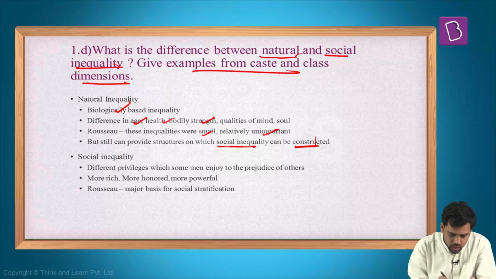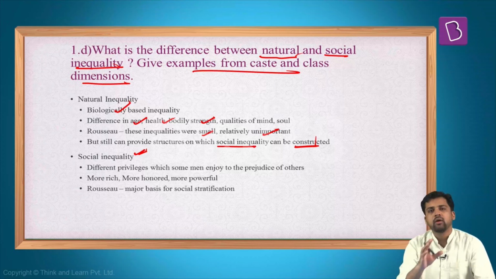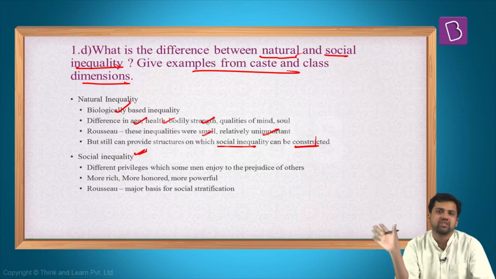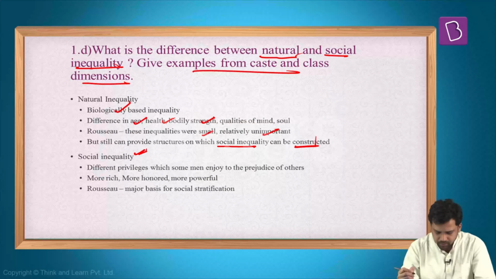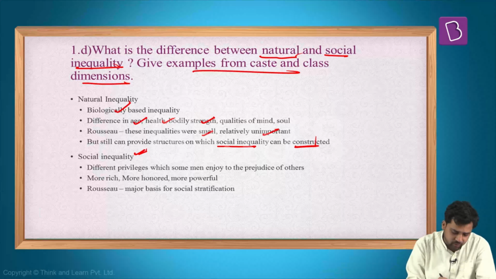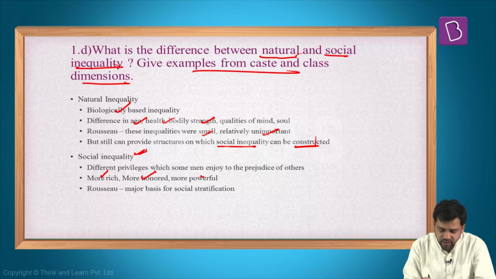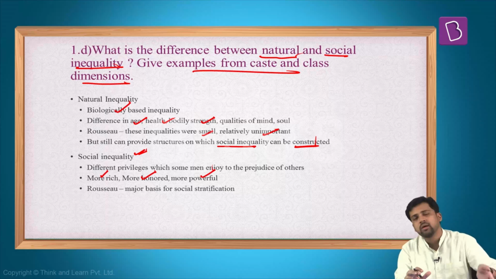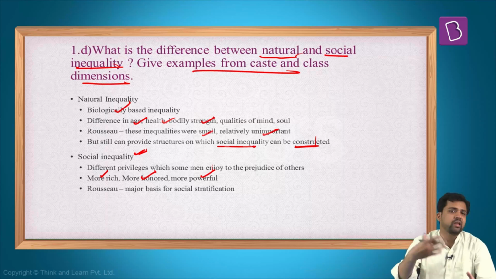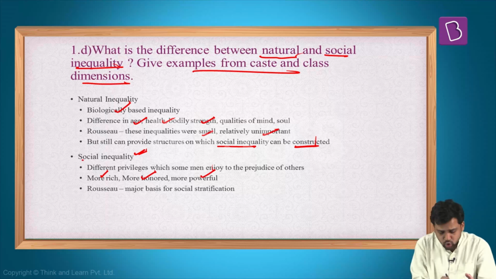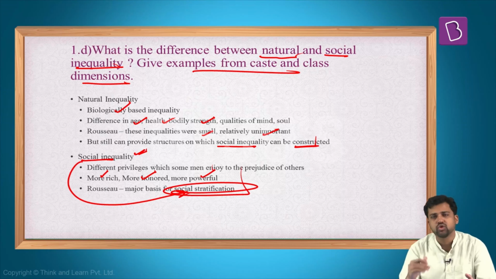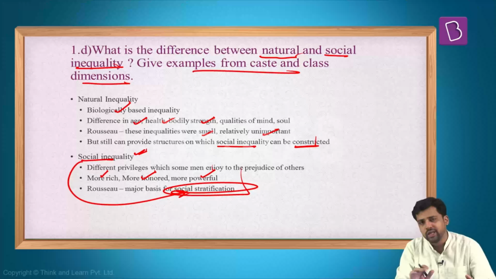We'll come to this. Now, what is social inequality? Within society, the distribution of privileges is not same. Some will have greater access to privileges, some will have less access to privileges. For example, some people might have more wealth, some people might have better status, some people might have more access to power. So on the basis of wealth, power, status, prestige, there can be different kind of inequality. And this social inequality is the main reason for stratification in the society. Hierarchy is on the basis of social inequality.